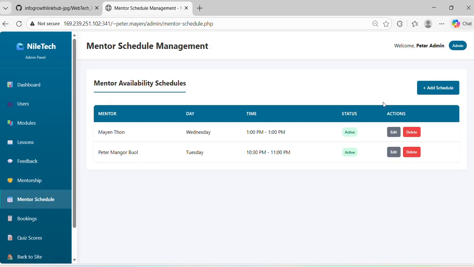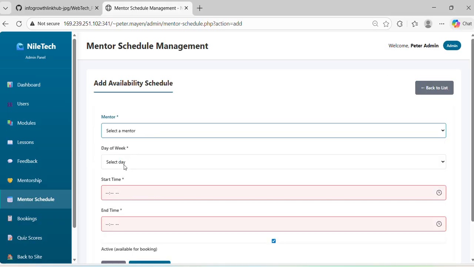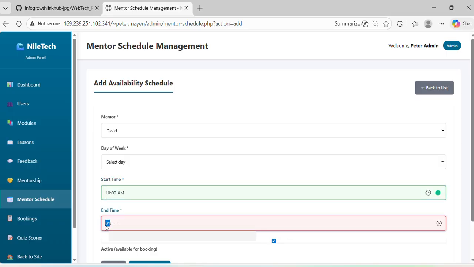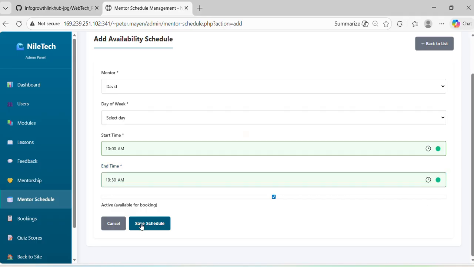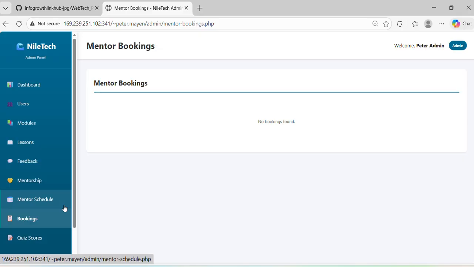You also have to add a schedule for the mentor, like say David, the time that David will be there, the time that David will no longer be there, and then you save it. Okay, select the day. Yes, you have to select the day. And then booking. No one has booked.